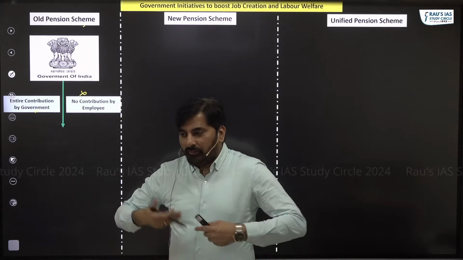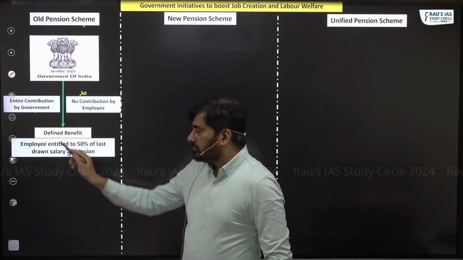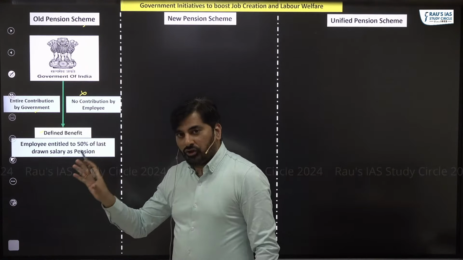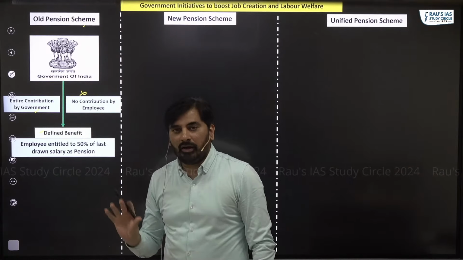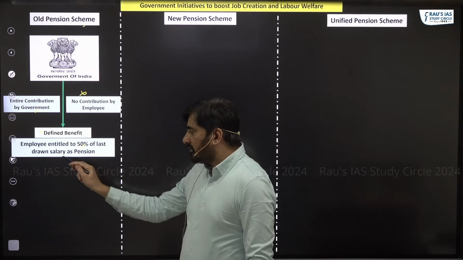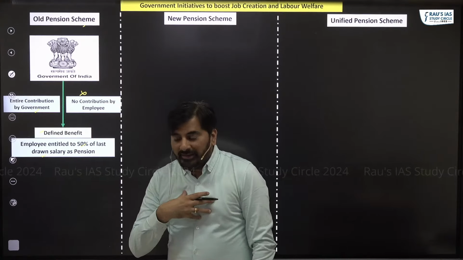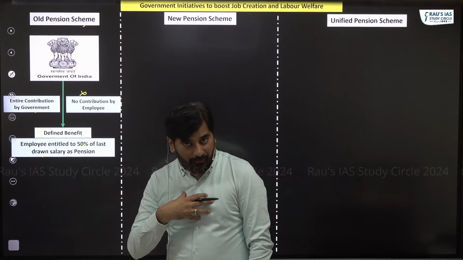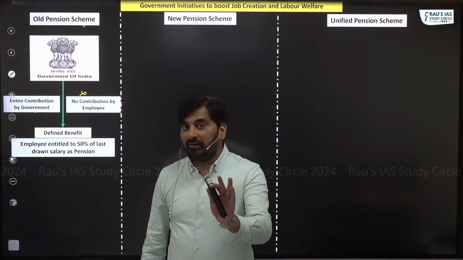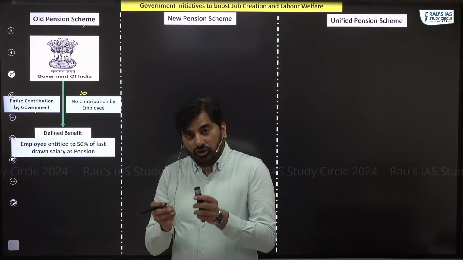Once the government made contribution, the government employees used to get a minimum assured pension. I repeat, minimum assured pension. That minimum assured pension was 50% of their last drawn salary. So at the time of retirement, let's say if I'm a government employee earning 50,000 salary, I will get minimum 25,000 as pension. So government employees were assured of minimum pension.